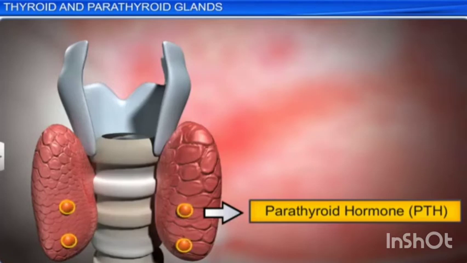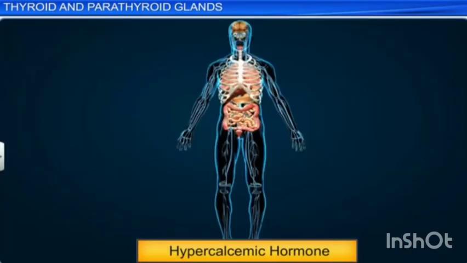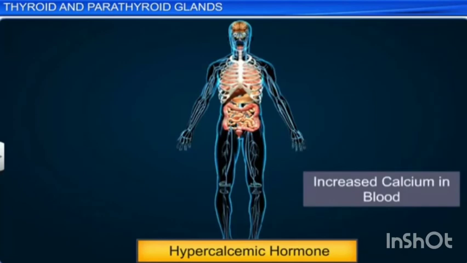So, the parathyroid hormone or parathormone. This parathyroid hormone is a hyperglycemic hormone. That means it increases the calcium level in the blood. It is a peptide hormone involved in controlling the calcium and phosphate homeostasis.